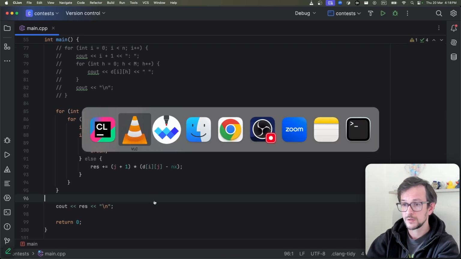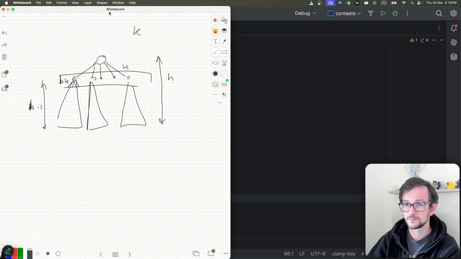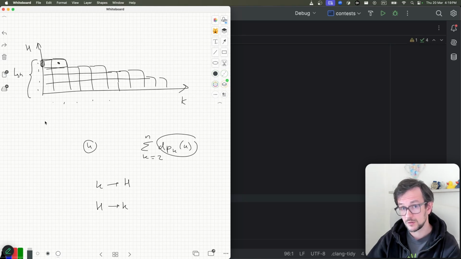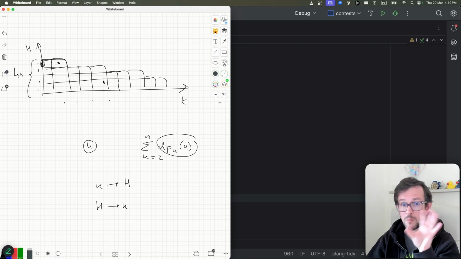Again, let me show you. Here. Yeah, so that's quite a popular trick. You have some function from something to something, and your results are small. So your parameter is large, your results are small. You can sometimes invert your function. It doesn't always work, but in many cases it does. You just swap the result of your function and the parameter of your function, so you have fewer values to calculate.